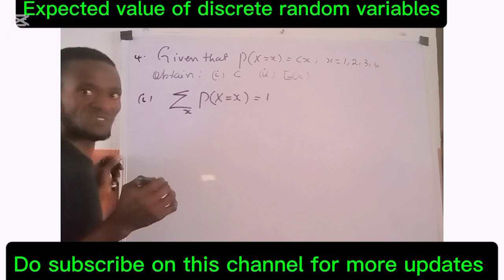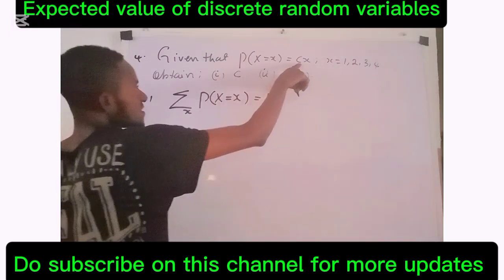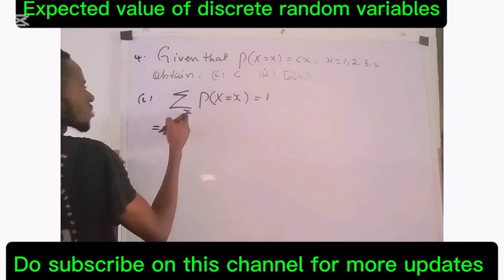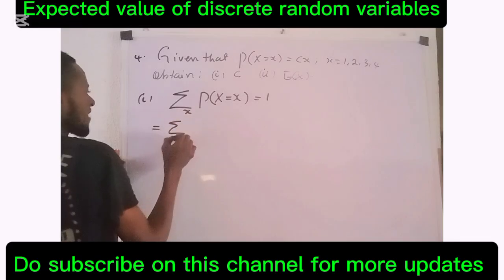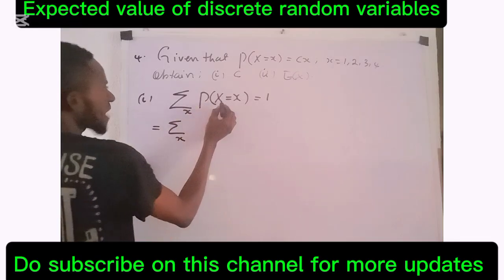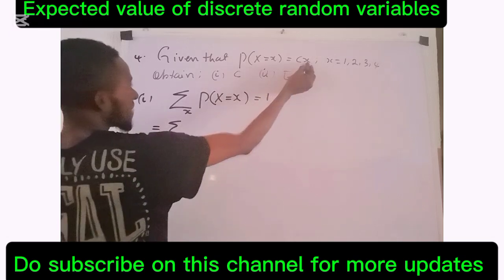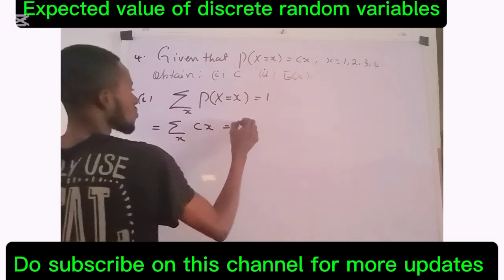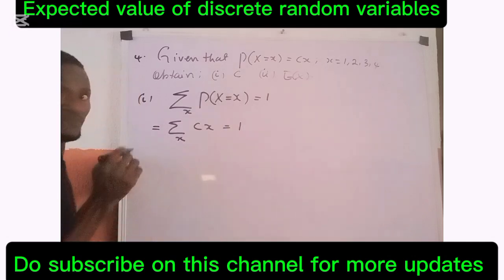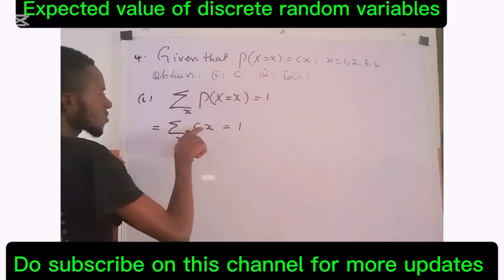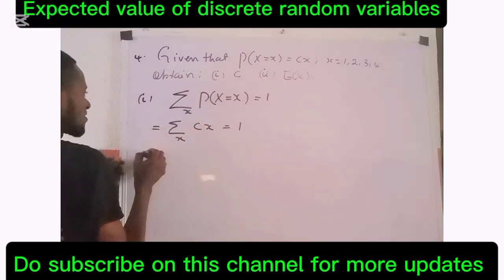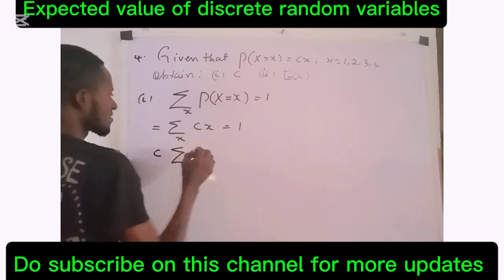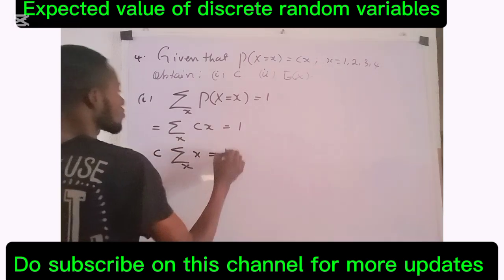P of X is defined as Cx. This C is constant and it can be brought outside.